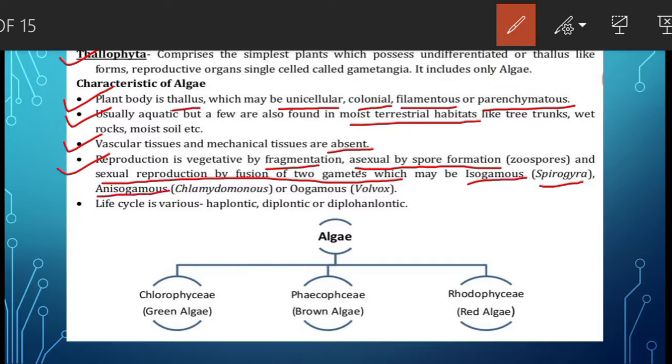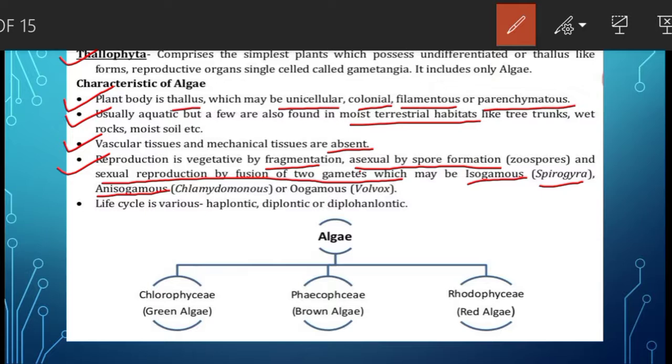And anisogamous means it is the fusion of structurally dissimilar gametes which differ in size and behavior. Like male gamete is more active than female gamete. Male gamete is bigger in size than the female gamete.